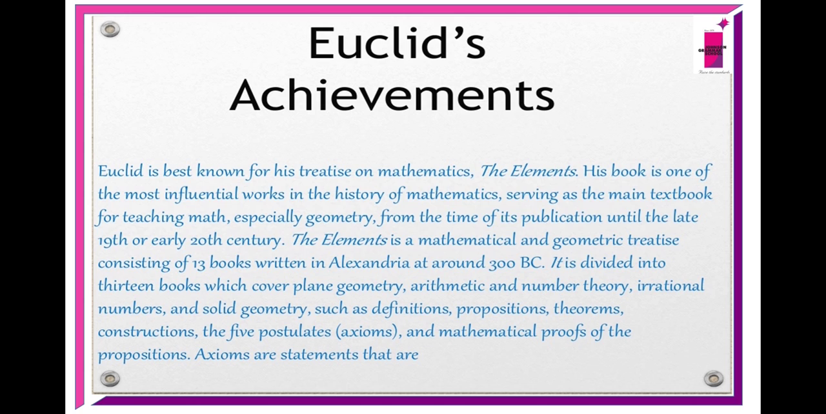The Elements is a mathematical and geometrical treatise consisting of 13 books written in Alexandria around 300 BC. It is divided into 13 books which cover plane geometry, arithmetic and number theory, irrational numbers and solid geometry, such as definitions, propositions, theorems, constructions, the 5 postulates and mathematical proofs of the propositions.